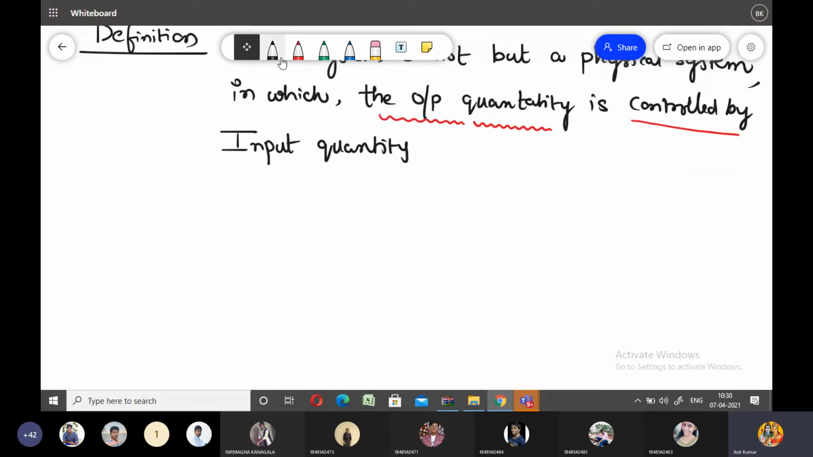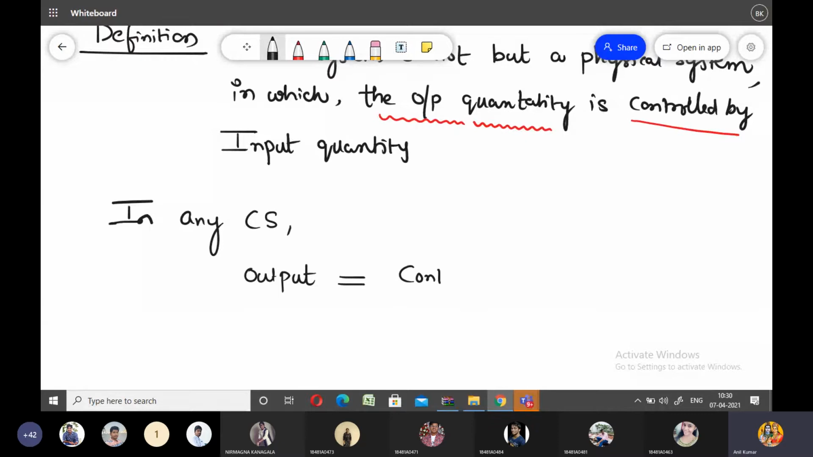Simply, in any control system, CS means control system, the output quantity is also called the controlled variable, or we may consider the output as the response of the system.